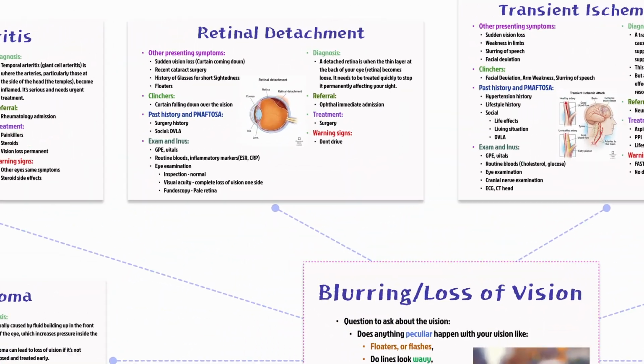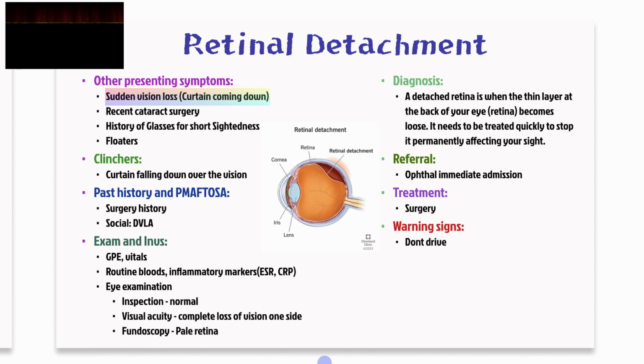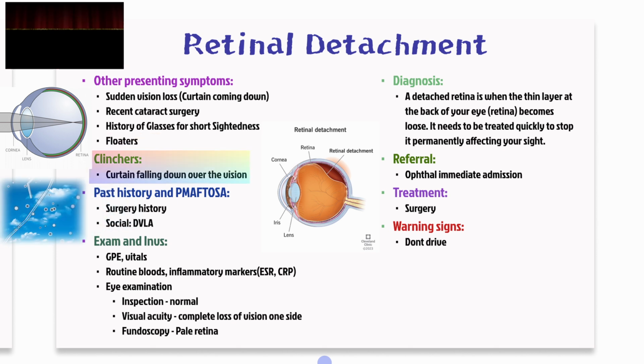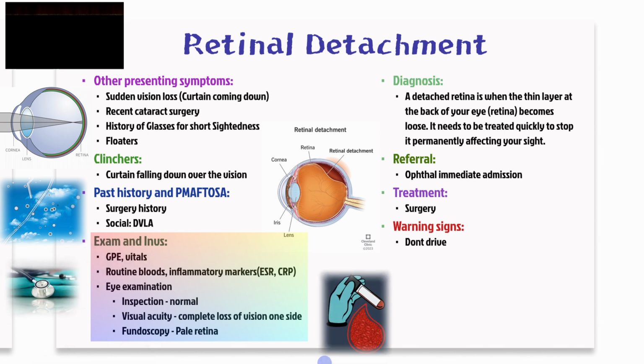Next, consider retinal detachment, which characteristically presents with sudden, often painless vision loss described as a curtain coming down over the field of vision. This can happen after recent cataract surgery or in patients with high myopia, short-sightedness. Many also report new onset floaters. A key history point is that curtain falling sensation. Your physical exam and investigations will include routine bloods for completeness, ESR, CRP if you suspect an inflammatory or vascular process, and a focused eye exam.